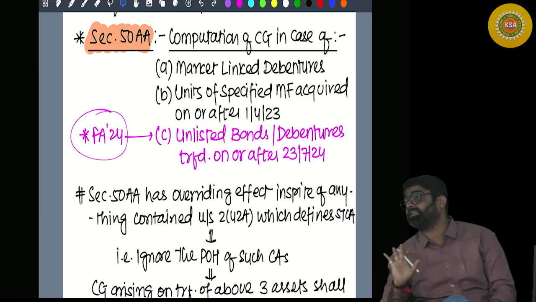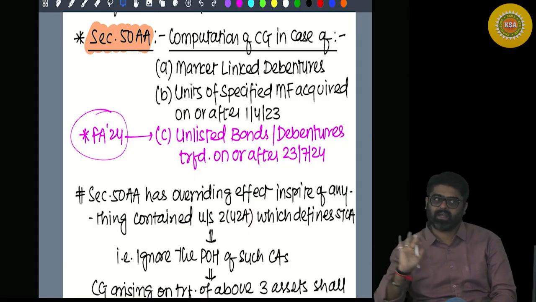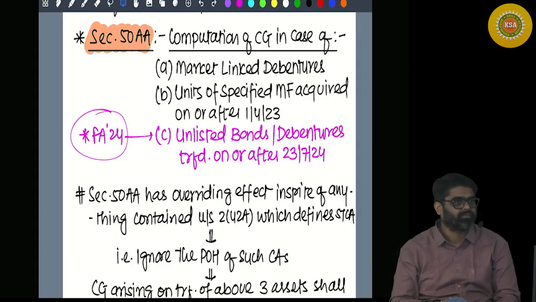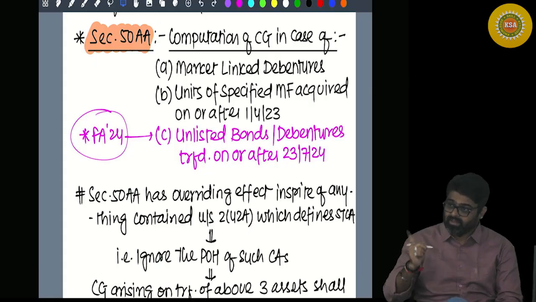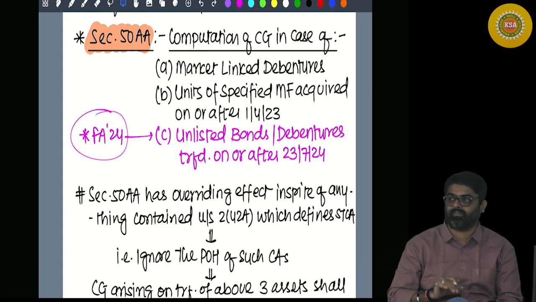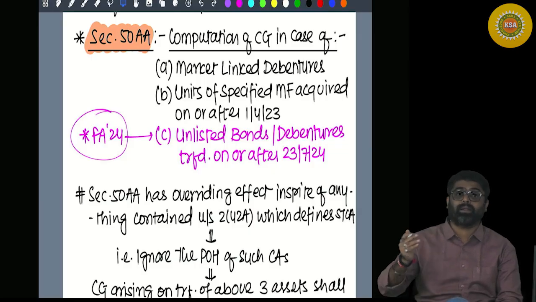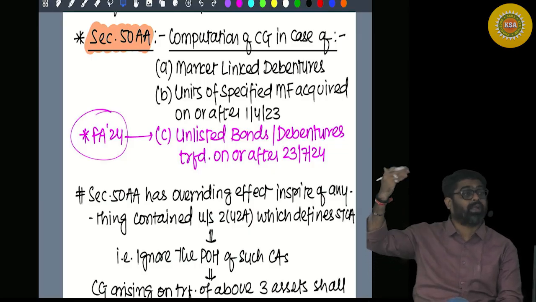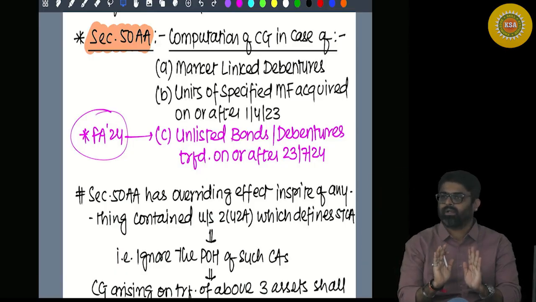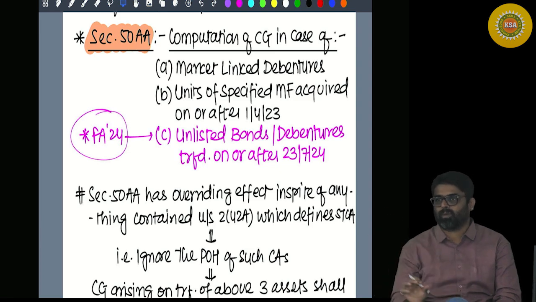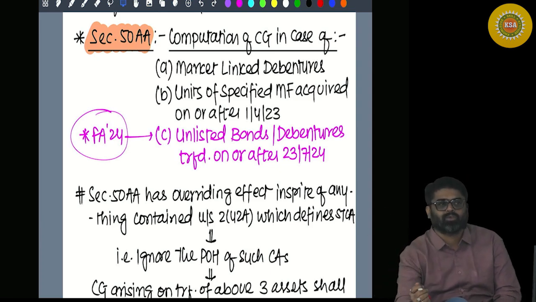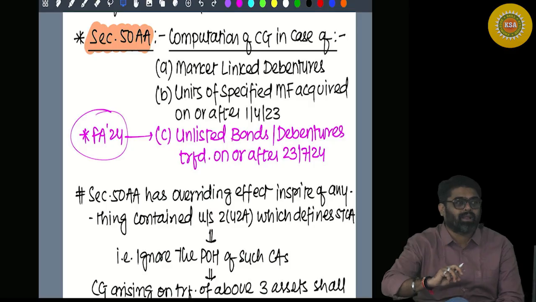10 lakhs. Invest 10 lakhs in market linked debentures. These are usually listed. But the returns you are going to get in the form of interest, those returns will not be the same. Those returns will be dependent on returns of some other index or return of some other security. And because of that, there will be a slight change in the value of these market linked debentures. From 10 lakh it will become 10 lakh 10,000. From 10 lakh it will become 10 lakh 20,000.